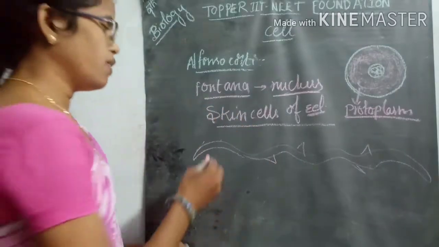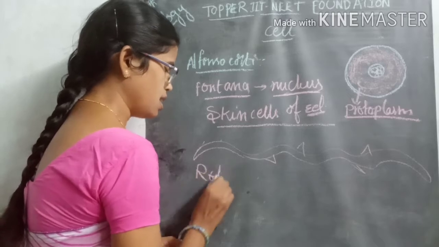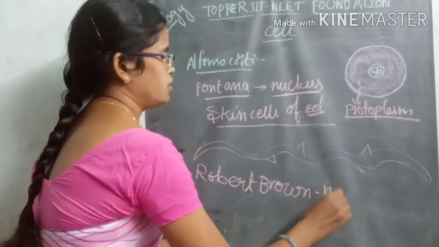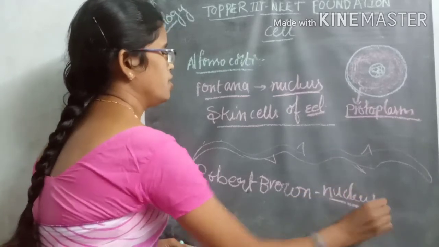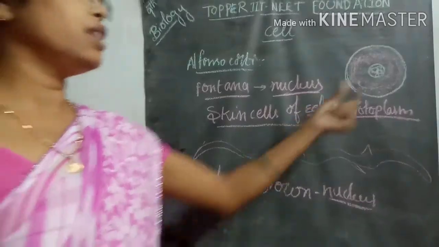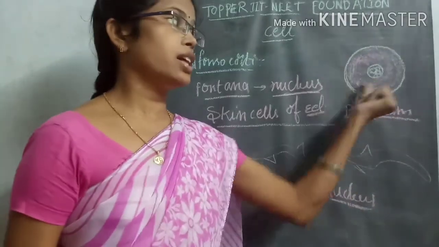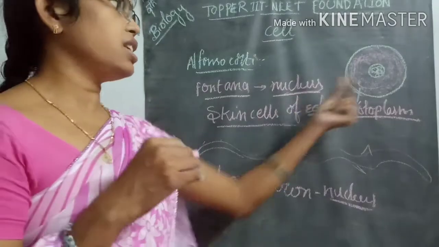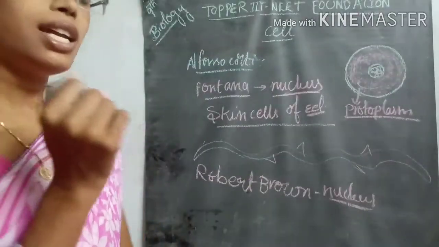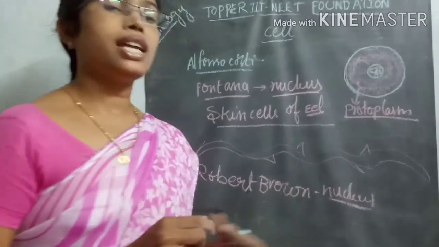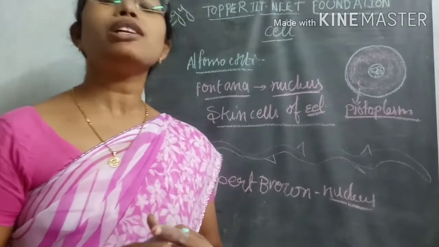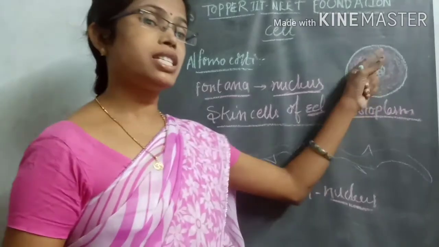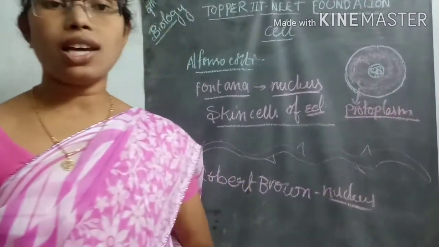Later, one of the important scientists called Robert Brown discovered the nucleus, which is present in all living organisms, centrally located in the cell. In every living organism's body, there is a central cell organelle, and this central cell organelle is responsible for inheritance of characteristics because of the material present inside it.